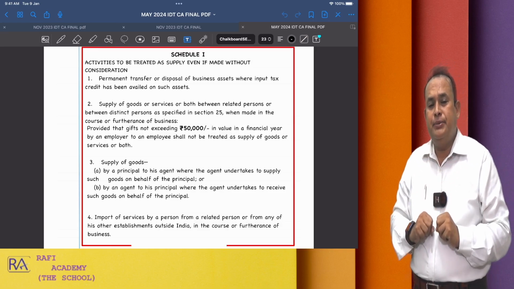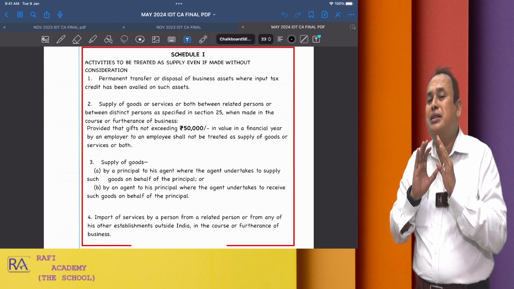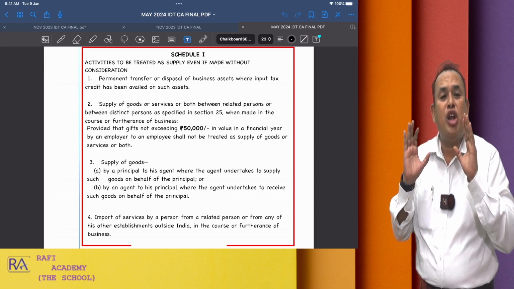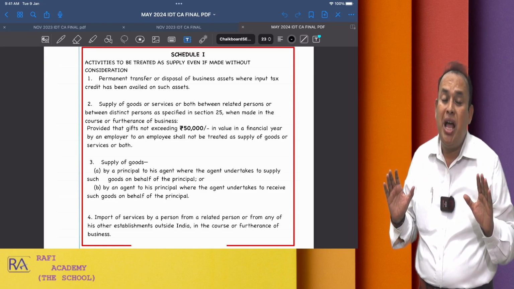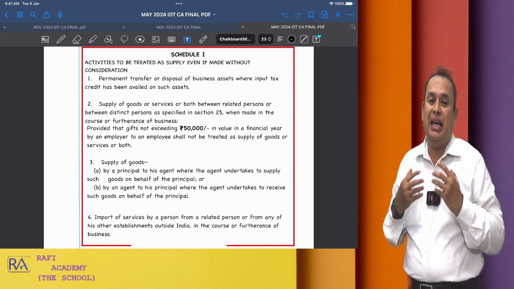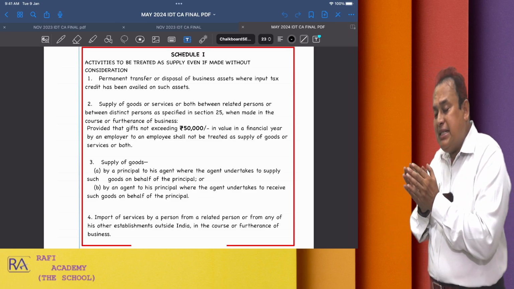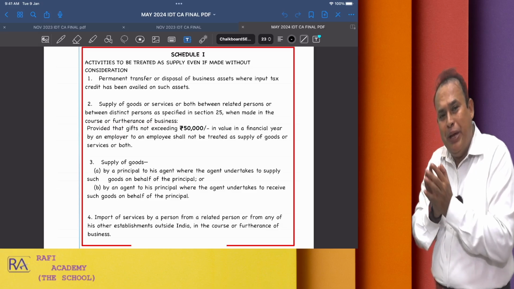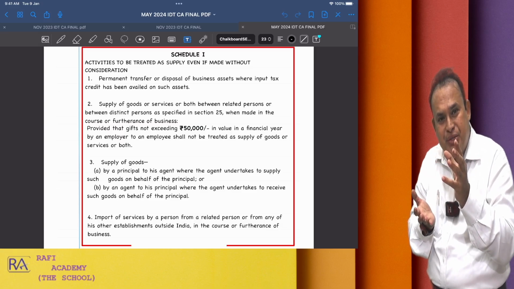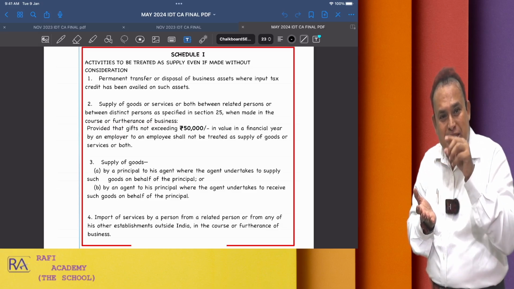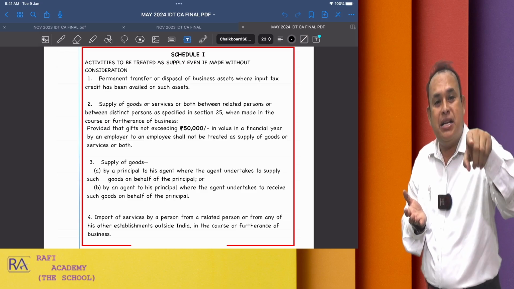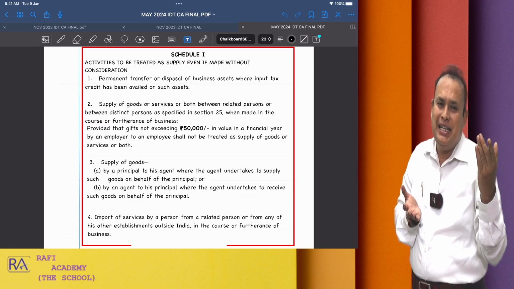Meaning thereby, input tax credit is not a benefit to the taxpayer where the transaction is B2B, business to business. Input tax credit is given only to eliminate the cascading effect of tax.